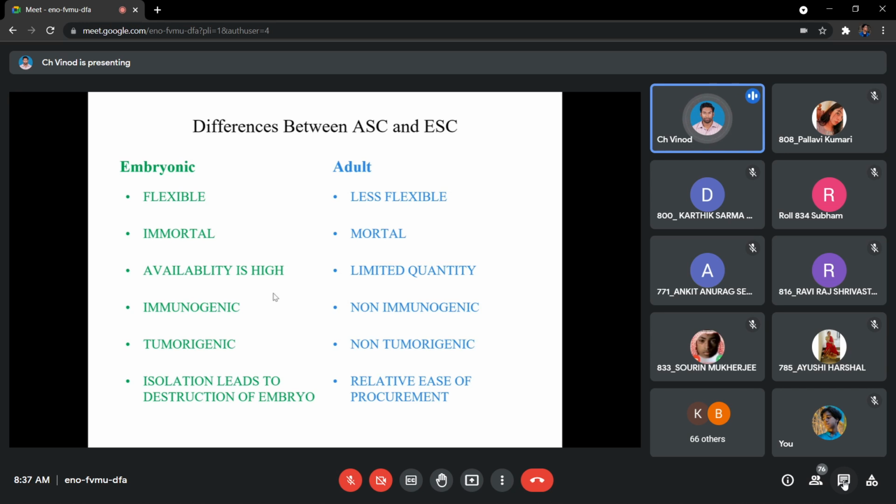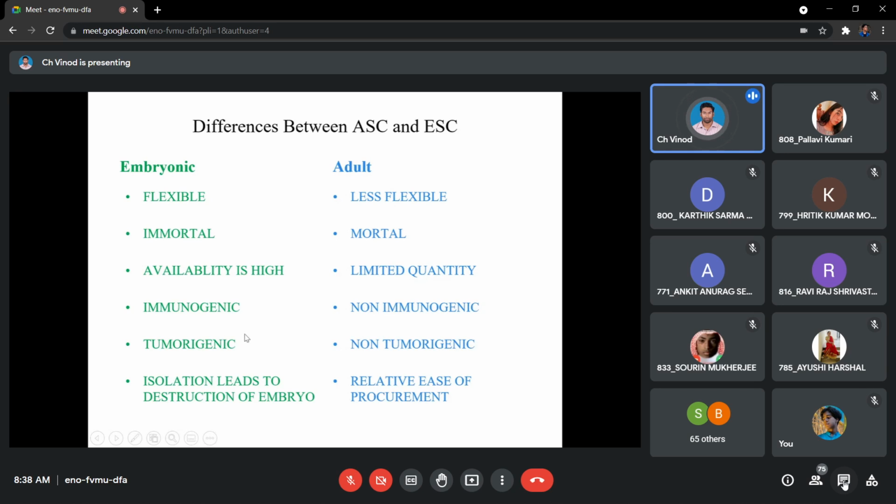Whereas here we are already a completely developed creature. So if somebody wants to check the stem cells in our body, we have regions where you find a very limited number of cells, very limited quantity. So they are very sparsely available. Immunogenic, in the sense they will be able to generate receptors to a wide range of toxic contents or pathogens. Non-immunogenic, they are very specific for certain immunogens only, not everything.